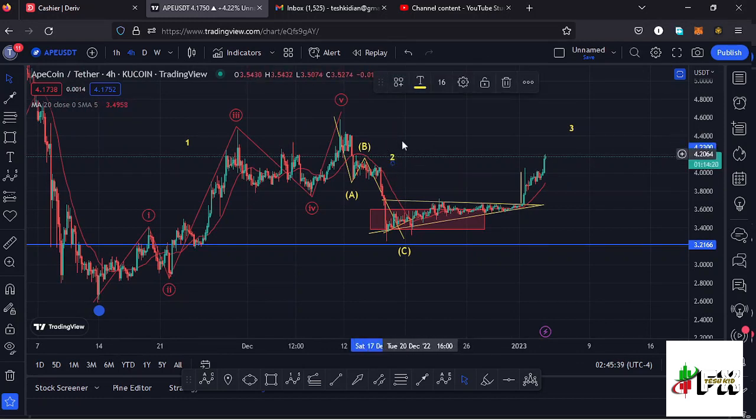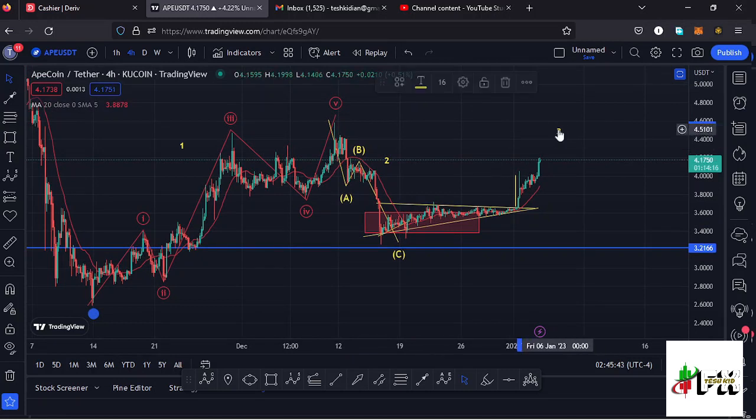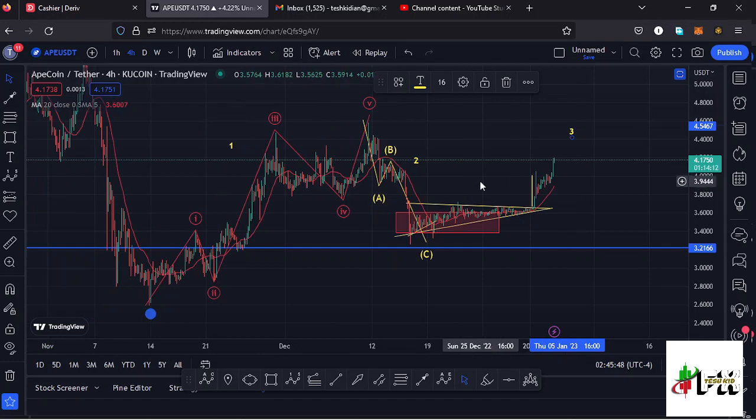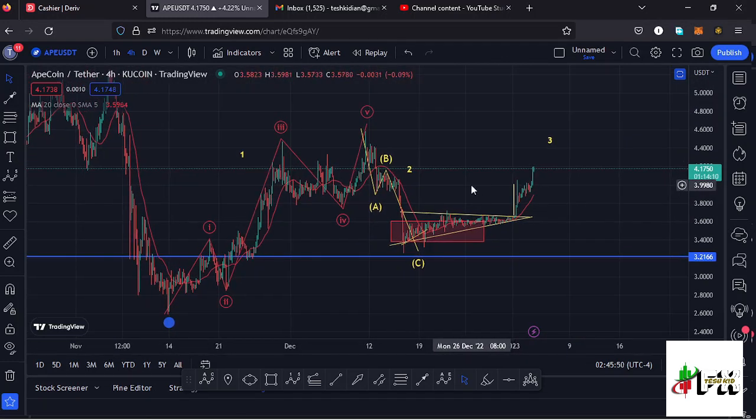And whatever we expect after seeing the formation of a higher Elliot wave count 2 is an impulsive movement to the upside in the formation of a higher Elliot wave count 3, and that is what I'm expecting on the long-term scenarios here on the apecoin chart.